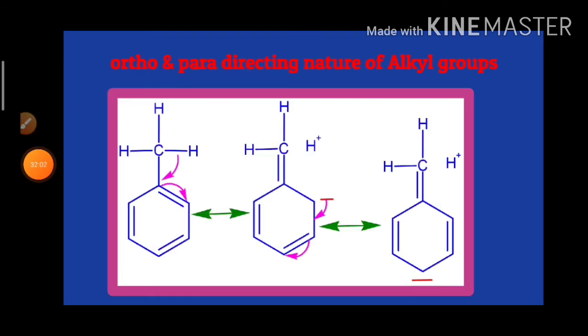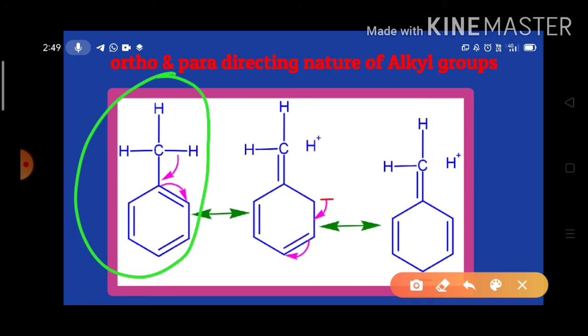Now we can use this hyperconjugation concept to explain the ortho-para directing nature of the alkyl groups. Here this is toluene. Look here, my dears, this is toluene. In toluene, a CH3 group is attached to the benzene ring.